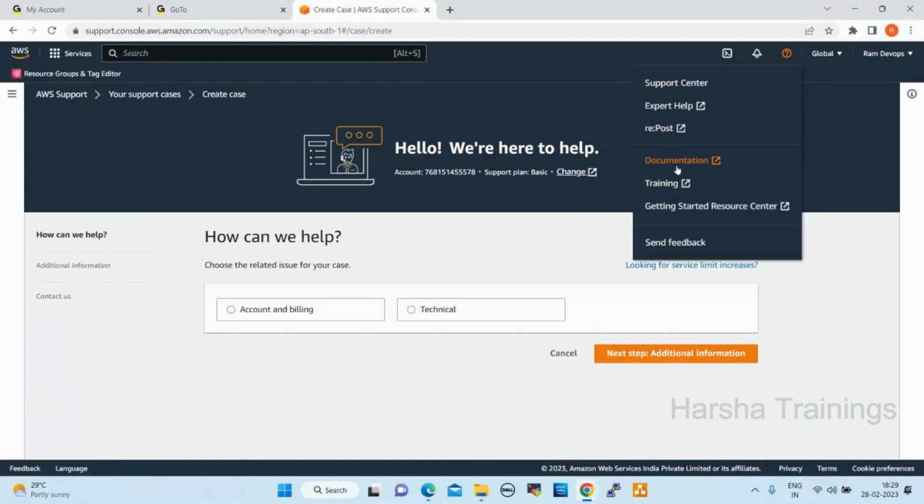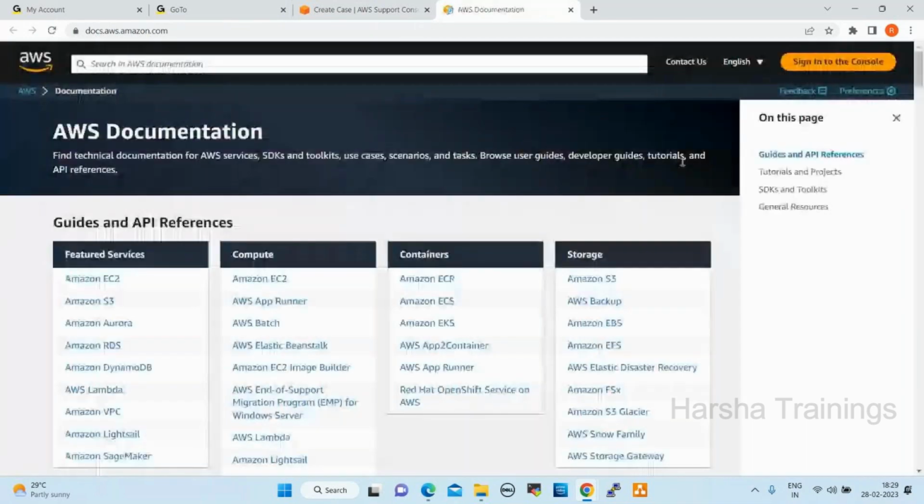Next one is documentation. Click on this documentation. See here, these are all official documents provided by AWS. For example, here we have compute, and in this we have documents for Amazon EC2. Under storage: Amazon S3, AWS Backup, Amazon EBS elastic block storage, Amazon EFS elastic file system. Different services are there. If I need a document and want to go through it, just click on Amazon EC2.